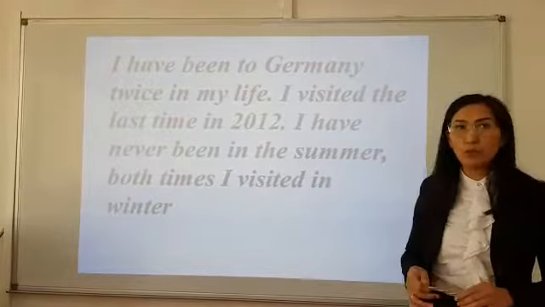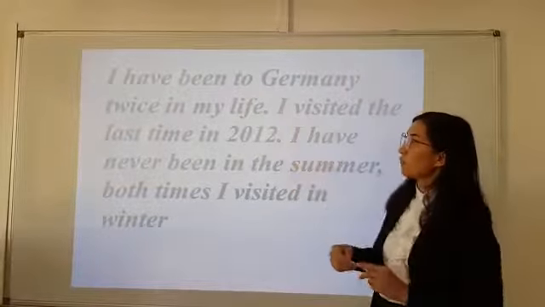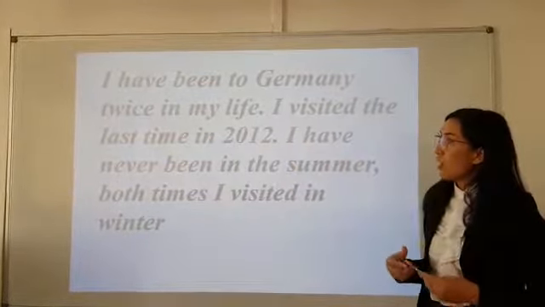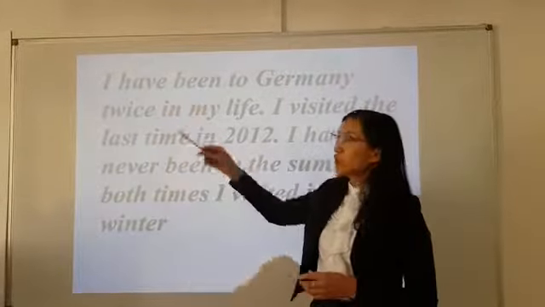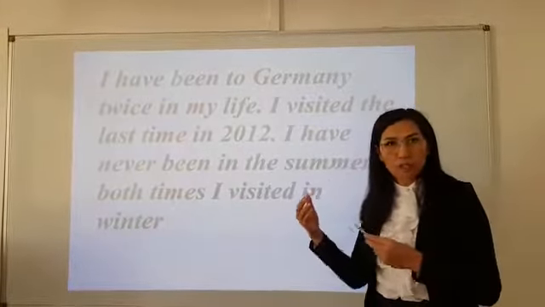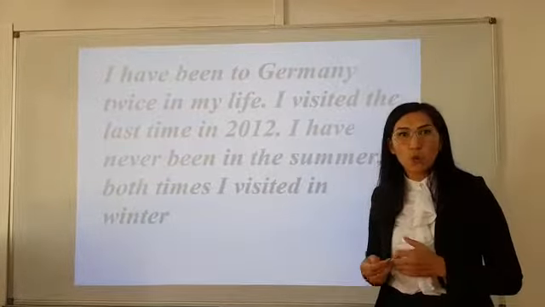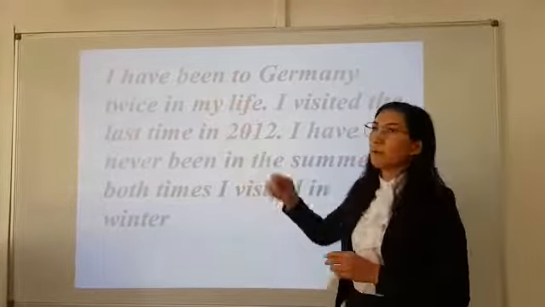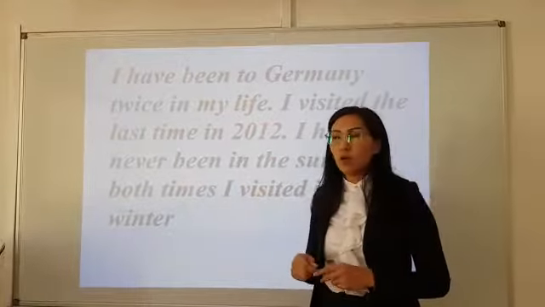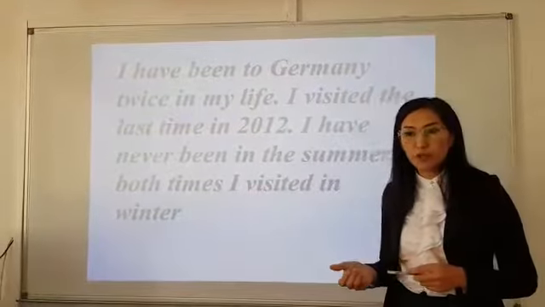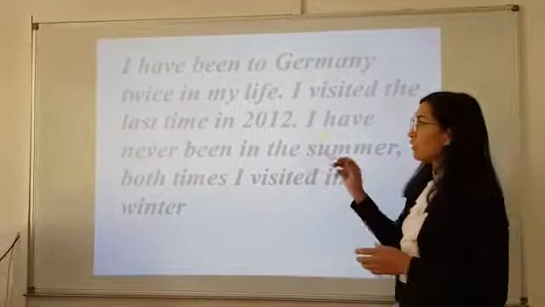So let's have a look at phrase number 1. What do we have? We have a subject followed by have, the auxiliary verb, and we have the past participle, been. It's the third form of this verb, which we don't have in past simple.